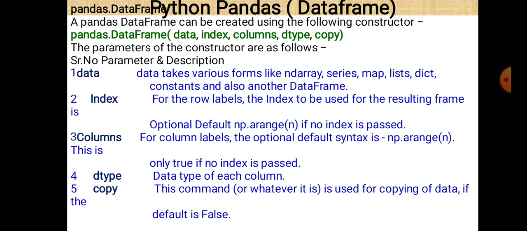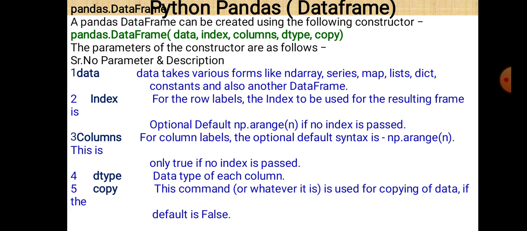So these are the 5 different parameters of a data frame: data, index, columns, dtype meaning data type, and copy. If you want to copy the data, then you can use copy, and data must be there at least. You can ignore index, columns and dtype, but data should be there, whether it is in the form of an ndarray, series, map, list, or a dictionary, or even in the form of a data frame.